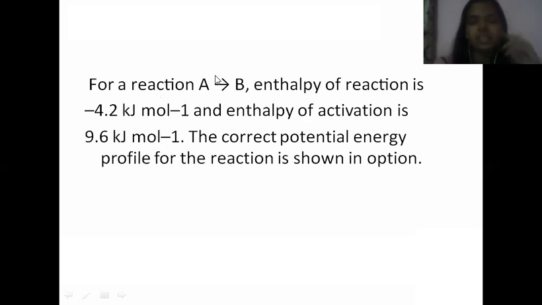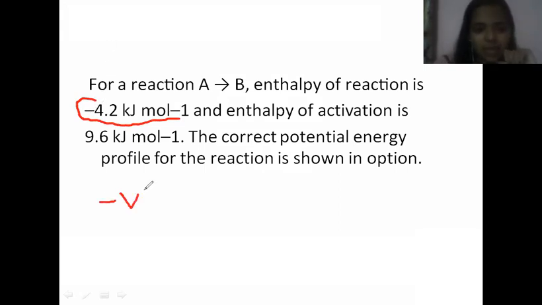A is the reactant, and in the formation of this product B, the enthalpy of reaction is negative, right? What is the meaning of this? It is not a numerical question. Don't complicate this question by thinking huge stuff. This is a very easy question. Enthalpy of reaction is minus 4.2 kilojoule per mole.